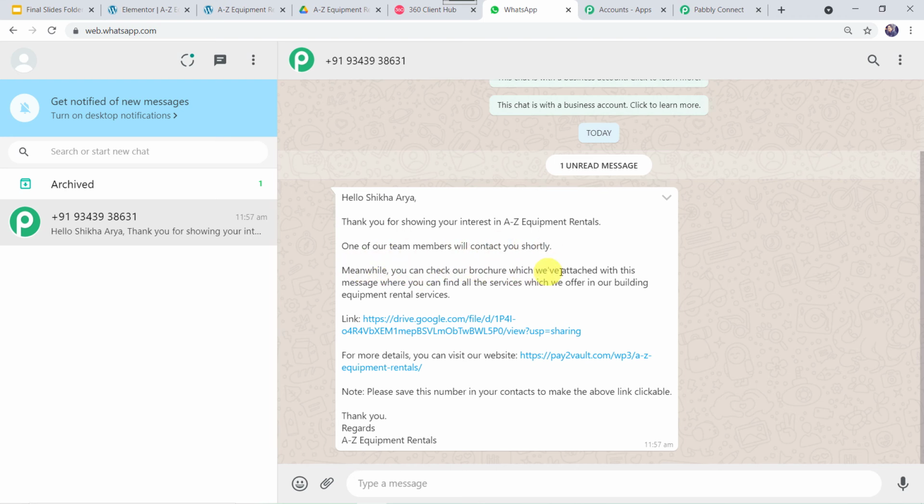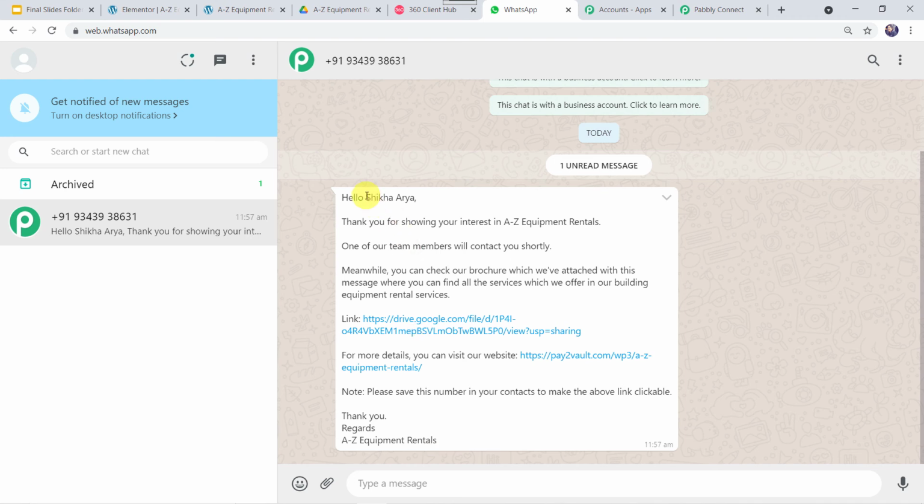Meanwhile, you can check our brochure which we have attached with this message, where you can find all the services which we offer in our building equipment rental services. Link is given. For more details, you can visit our website. Website address is given. Note, please save this number in your contacts to make the above link clickable. Thank you, regards, A to Z Equipment Rentals.